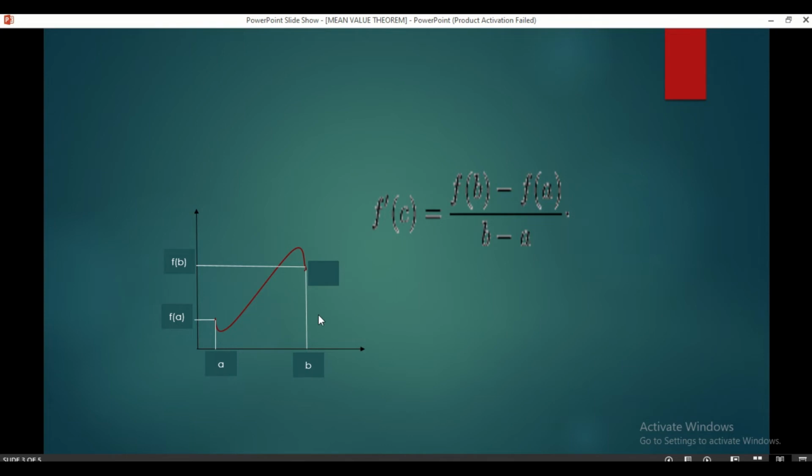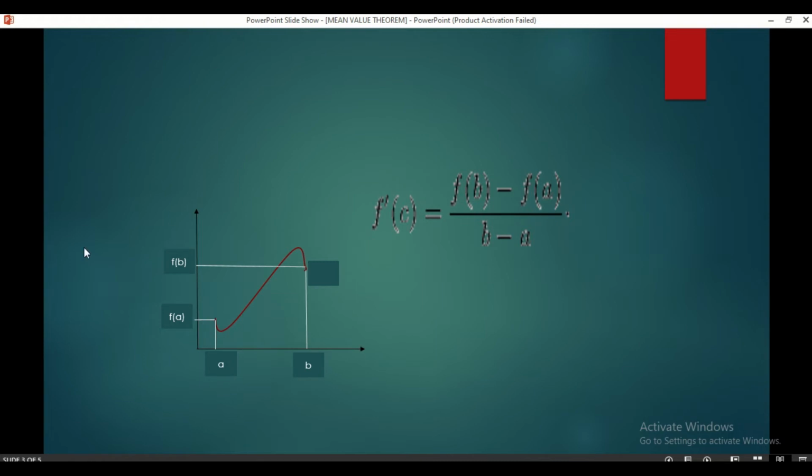Similarly, b is the final value of x and f of b is the final value of y. So in this graph there will be a point c at which the instantaneous rate will be equal to the average rate of change.